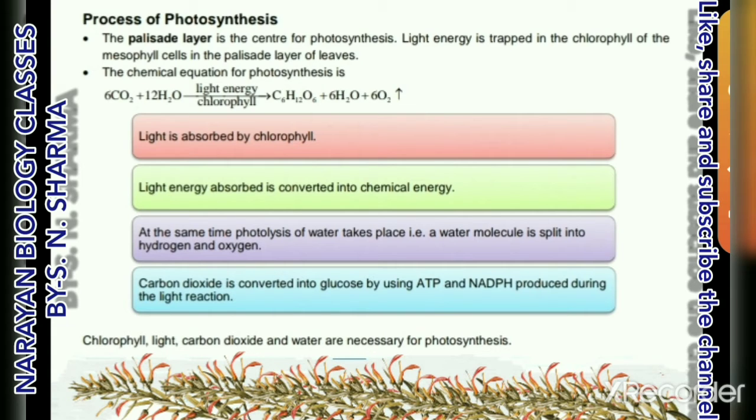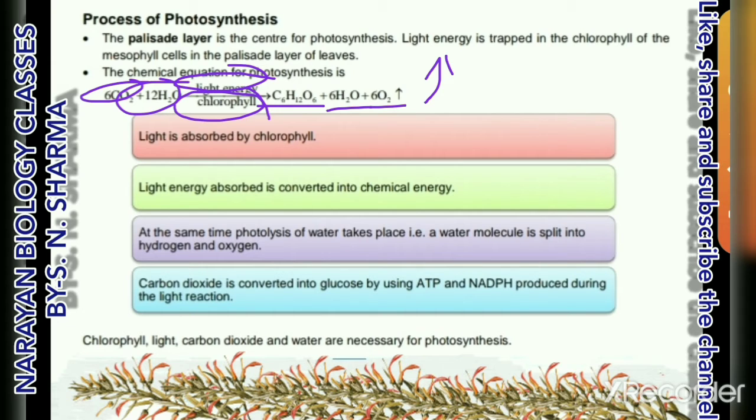The chemical equation for photosynthesis is 6CO2 combined with 12H2O in the presence of sunlight or sun energy, and also an important pigment, chlorophyll, to form C6H12O6 glucose and 6H2O water, and oxygen is released which goes into the atmosphere.